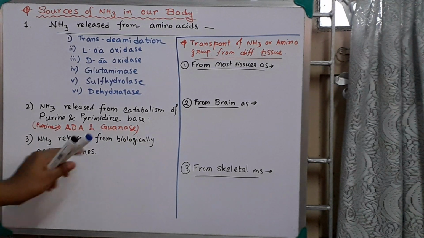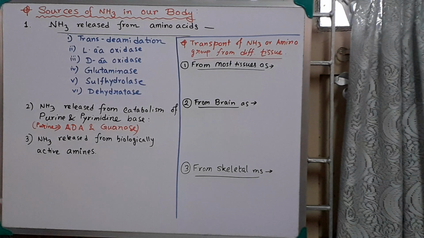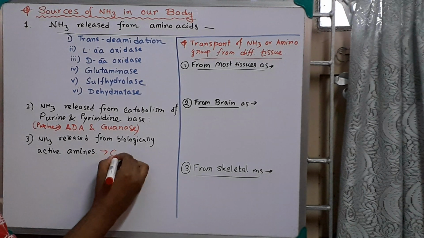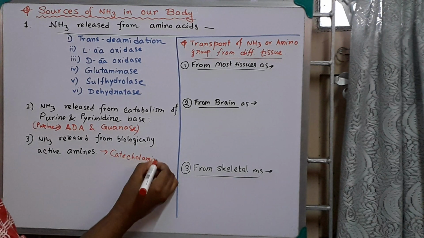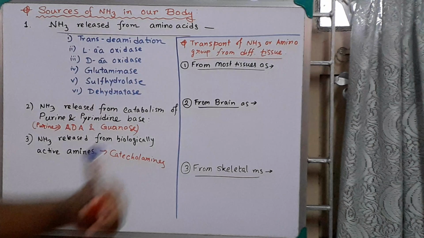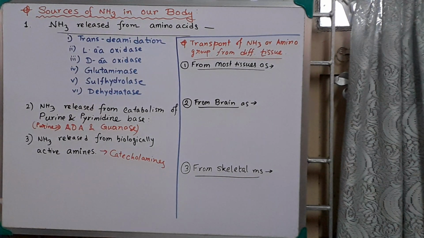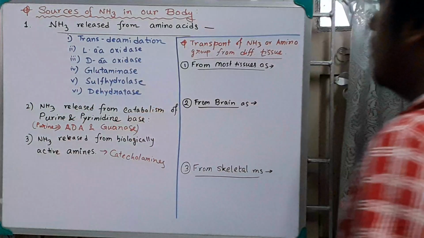And number 3, ammonia is released from biologically active amines. What are the biologically active amines? For example, catecholamines. These are the 3 sources: ammonia is released from amino acids, purine and pyrimidine base catabolism, and the biologically active amines, that is, the catecholamines.